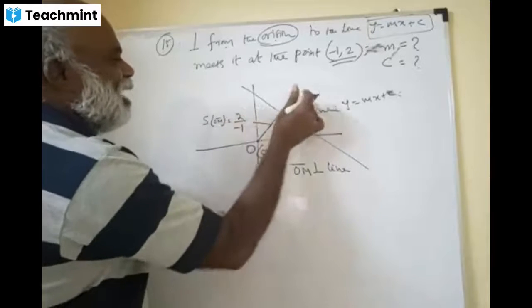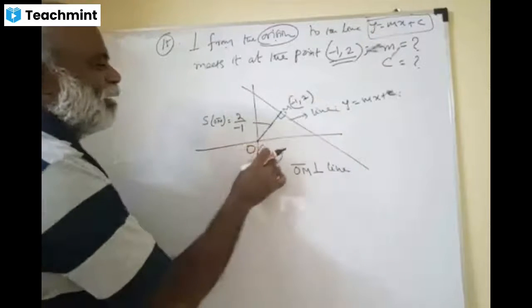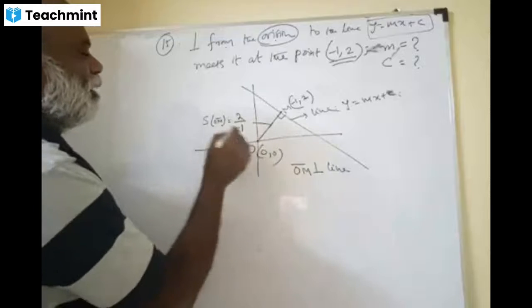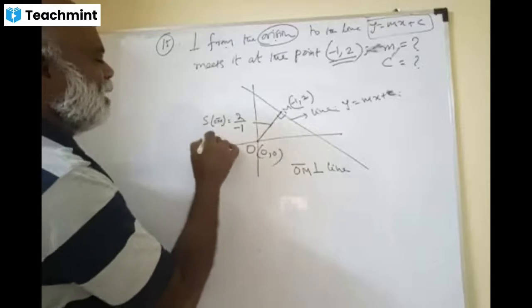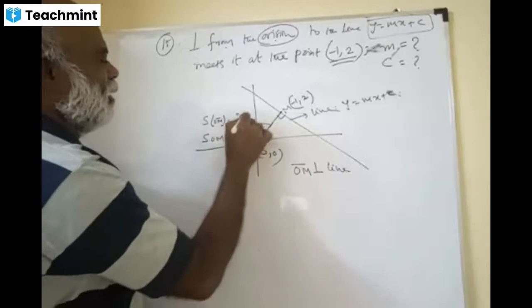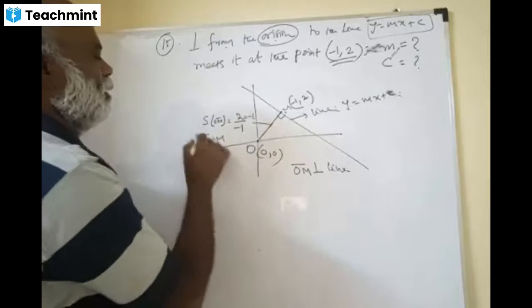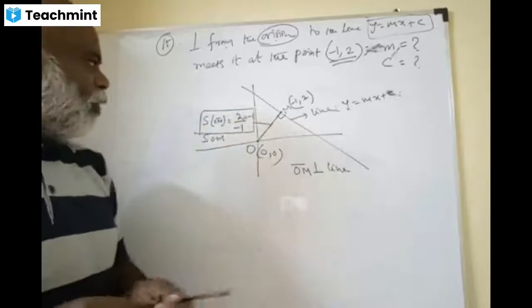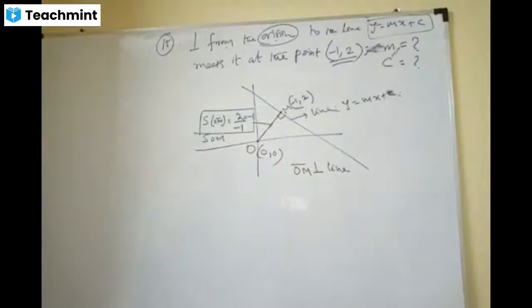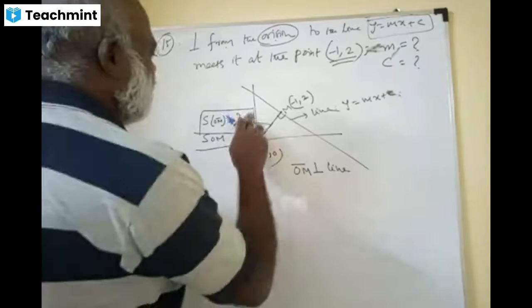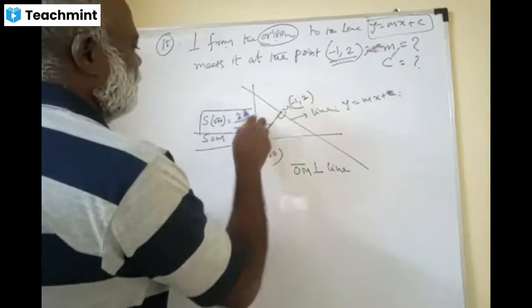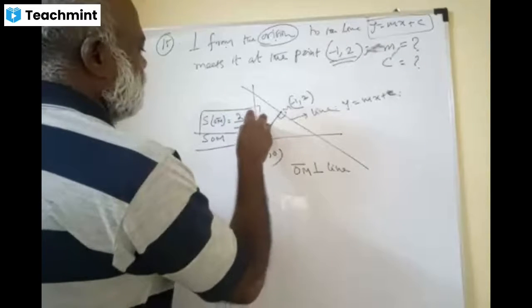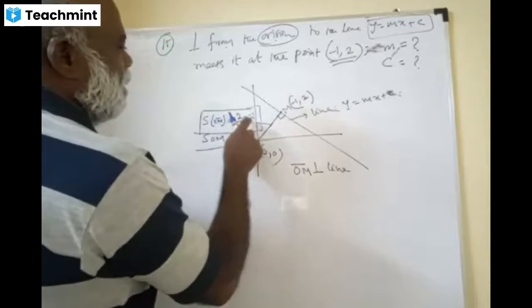That's all: y coordinate by x coordinate, because this is the origin. Slope of OM is minus 2, dears. Yes or no? Do you agree? Yes, sir. 2 by minus 1 is minus 2.